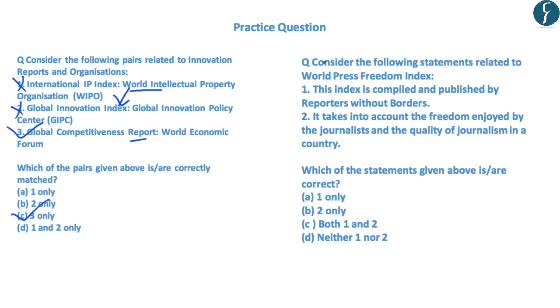The second question reads, consider the following statements related to the World Press Freedom Index. The first statement reads, this index is compiled and published by an NGO called Reporters Without Borders. This is correct. The second statement reads, it takes into account the freedom enjoyed by journalists and the quality of journalism in a country. Now, this statement is incorrect because it only takes into account the freedom enjoyed by the journalists and not the quality of journalism in a country. So, the correct answer that comes out is A, that is 1 only.